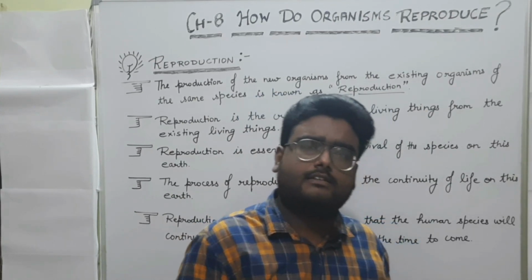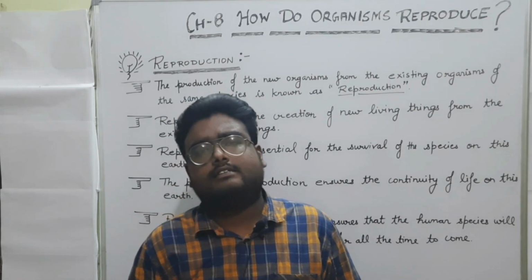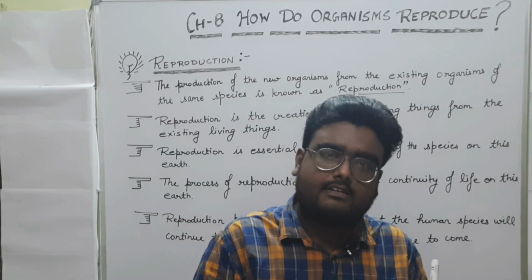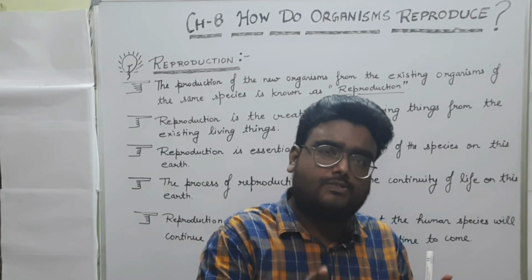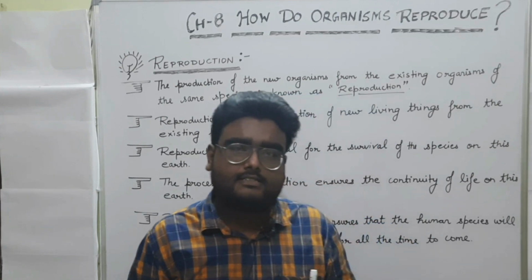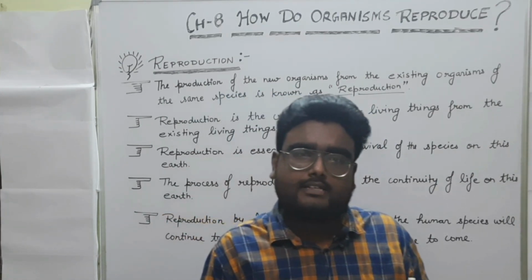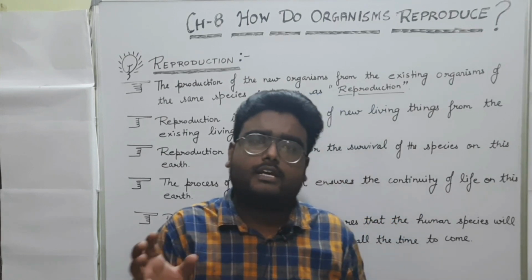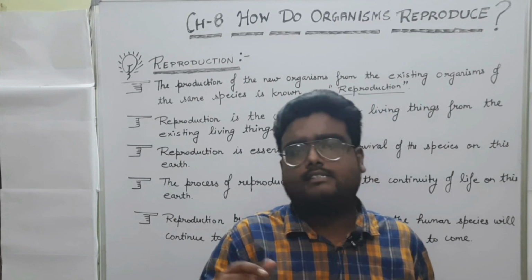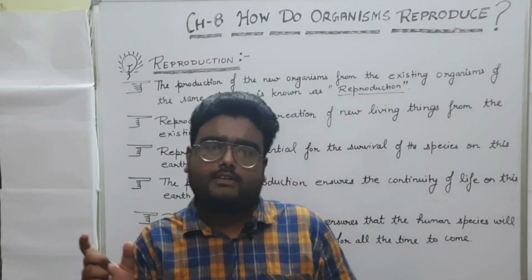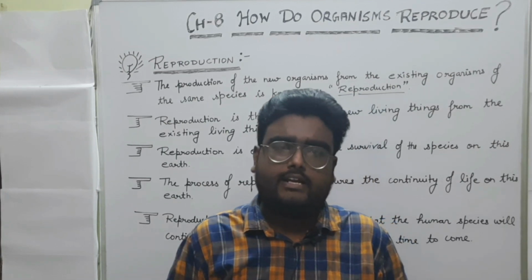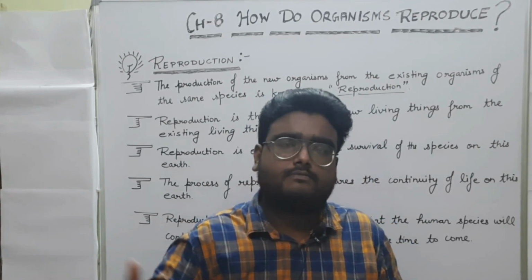Then after this we will discuss sexual reproduction in flowers. Yes, correct, sexual reproduction also occurs in flowers. Now, the last part of this chapter is sexual reproduction in human beings. In this, we will discuss the female reproductive system and the male reproductive system. And that's how the flow goes on.